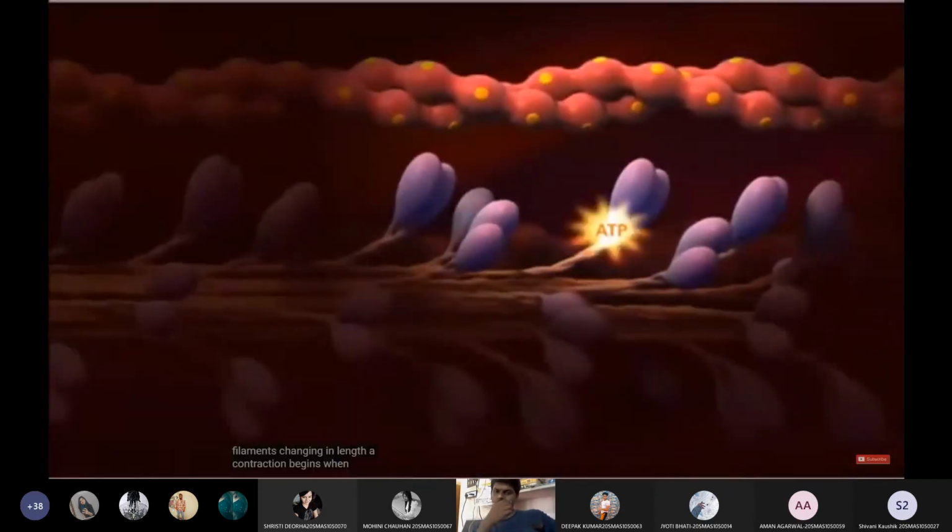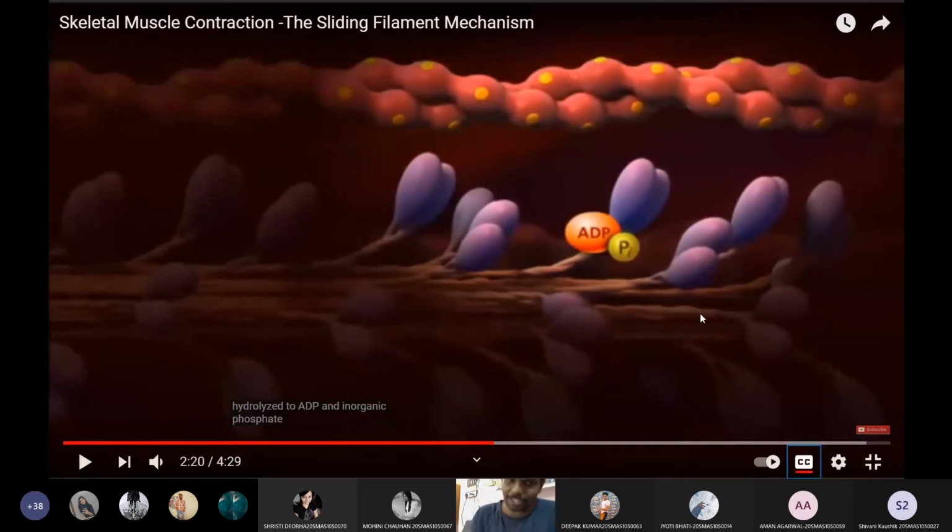A contraction begins when a bound ATP is hydrolyzed to ADP and inorganic phosphate. For each and every movement, the actin will use one ATP. That is why we must have ATP as a source of energy for our movement and our day-to-day activities. So we will extensively use ATP for the movement of these filaments. Ultimately, the muscle will move together.